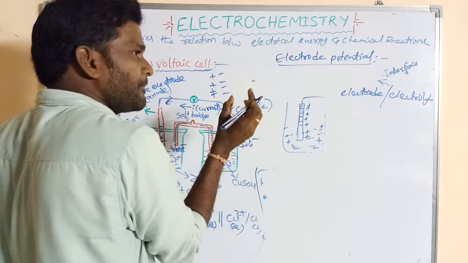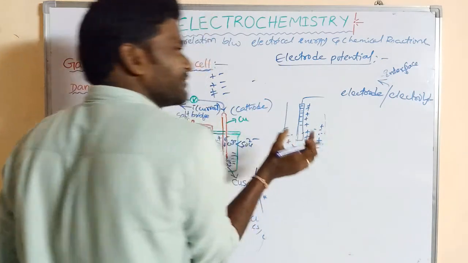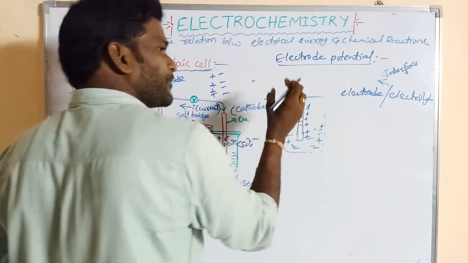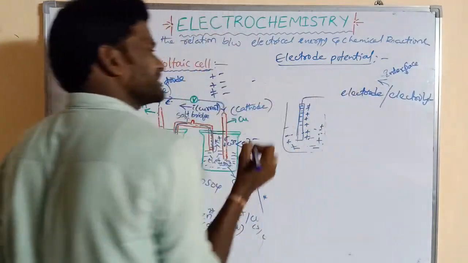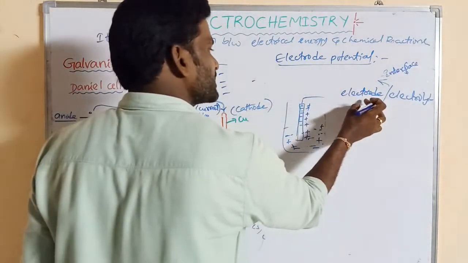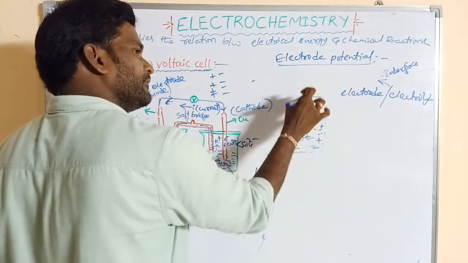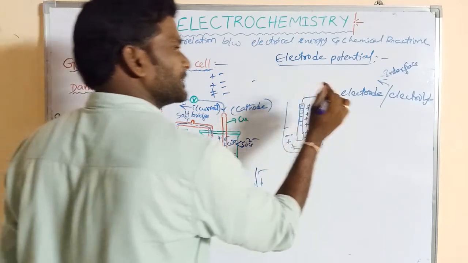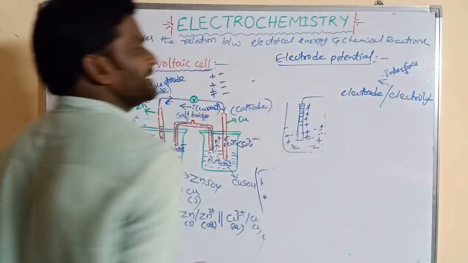So when opposite charges are present, some potential is developed. That is said to be electrode potential. The potential is developed between the electrode and the electrolyte solution, and that potential is said to be electrode potential.